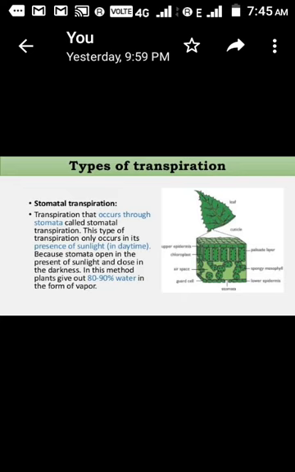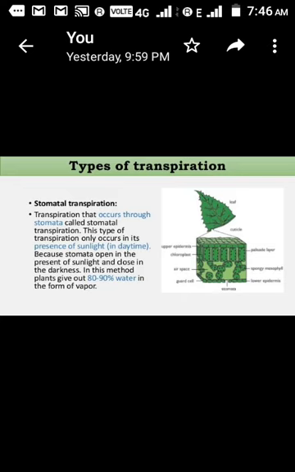There are exceptions, like CAM plants, in which stomata open at night time, but we are not talking about that. We are talking generally about plants whose stomata open during daytime. In this method plants give out 80 to 90% of water in the form of vapor.